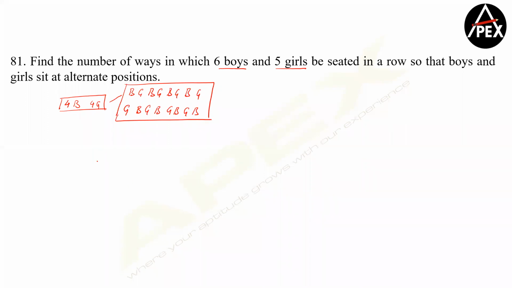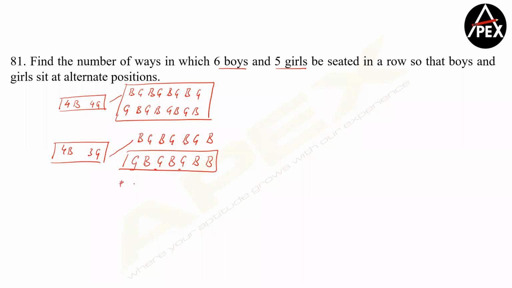But is it not equal? Suppose I give you 4 boys and 3 girls, okay? Now let's do the same exercise. Let's say BG, BG, BG and B, because I have only 3 girls, okay? If you start with a girl, girl, boy, girl, boy, girl, boy, 3 girls are exhausted. You are bound to keep a boy here. If you are keeping a boy here, this is not an alternate arrangement. Are you getting the point?